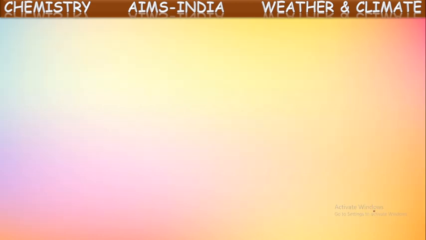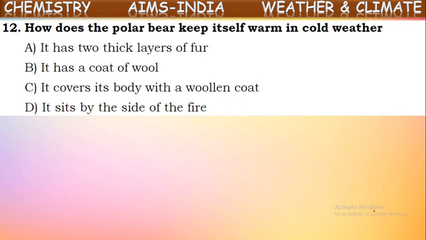Okay, next one. The question is given here: How does the polar bear keep itself warm in cold weather? How will it survive in these polar regions even though the temperature is very low? As we told, they have some special adaptations to survive in this climatic condition. What are they?